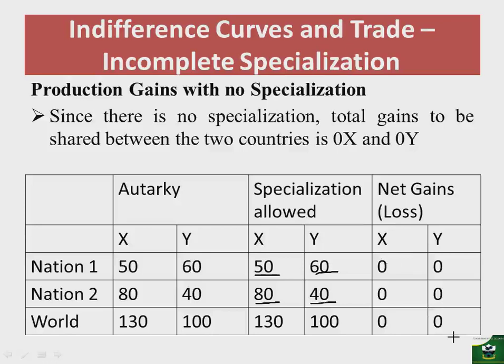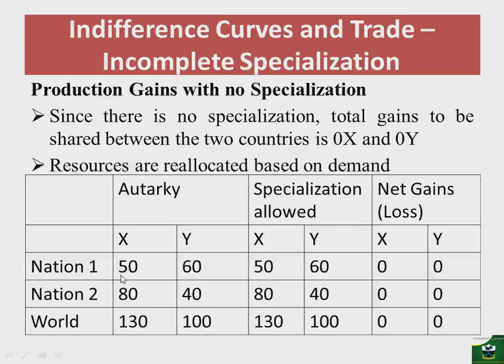So then it's these total gains of 0 which must be distributed between the two nations. Now we see that there is nothing to distribute, therefore even the gains in consumption will be affected, so the total gains will be 0. But let's see how the total gains can be decomposed.